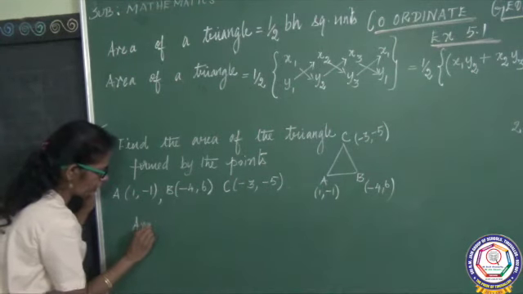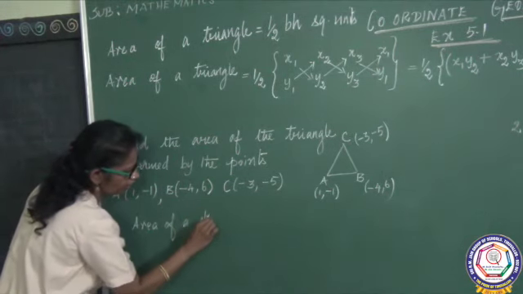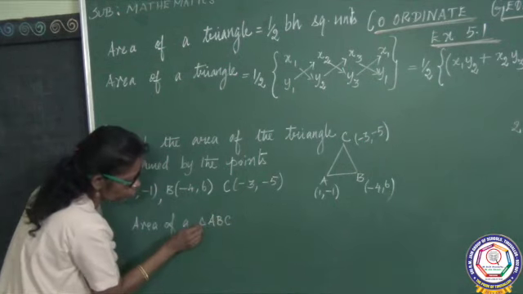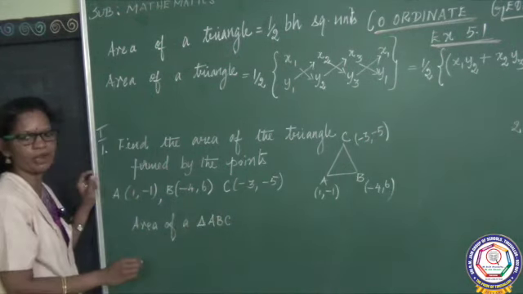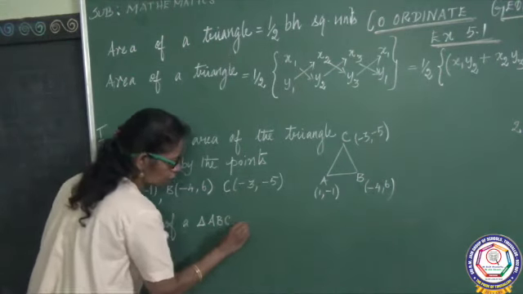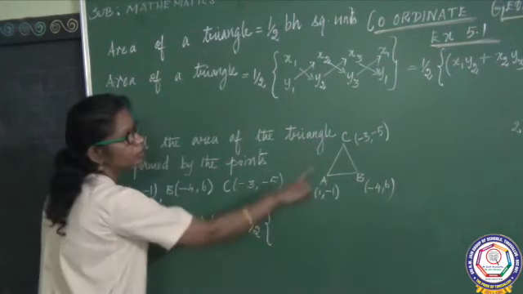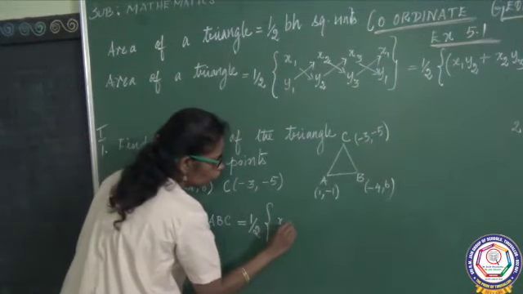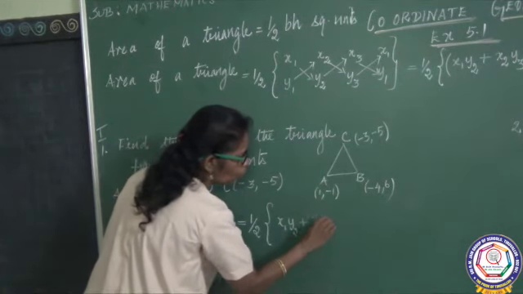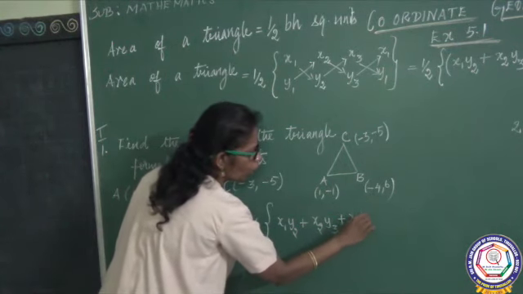Area of a triangle ABC. Triangle should be denoted by the small triangle symbol. Area of triangle ABC equals half into x1 y2 plus x2 y3 plus x3 y1.